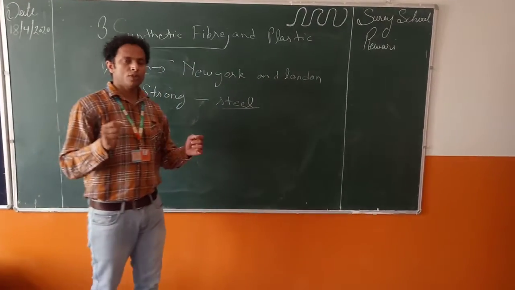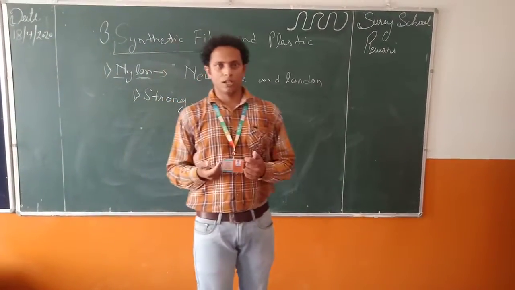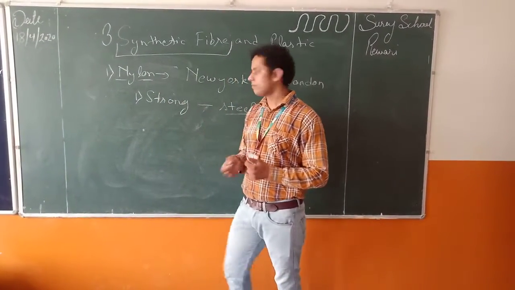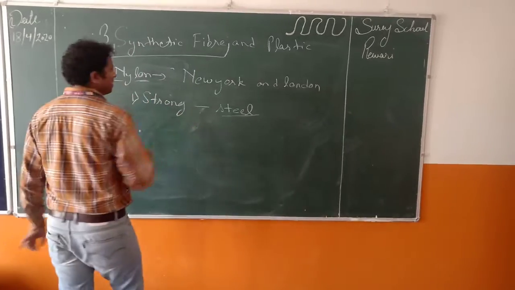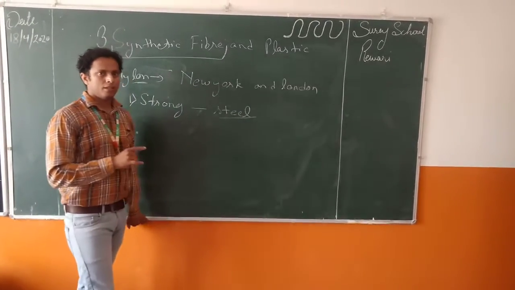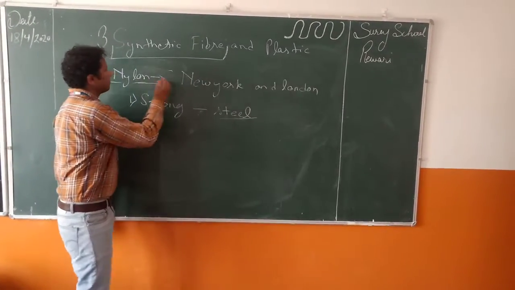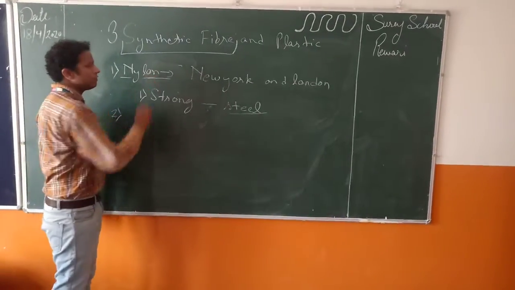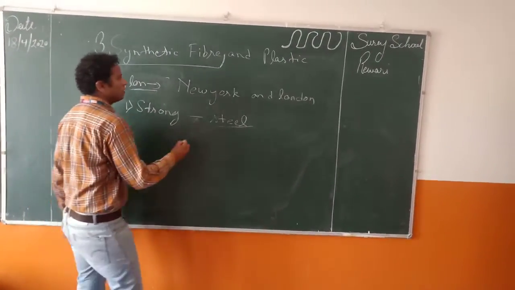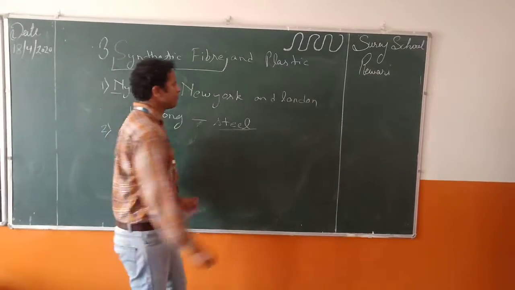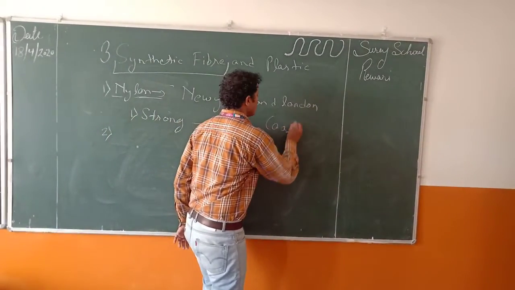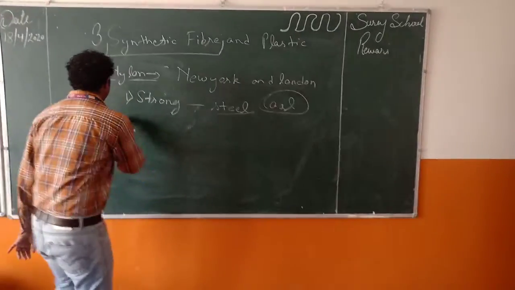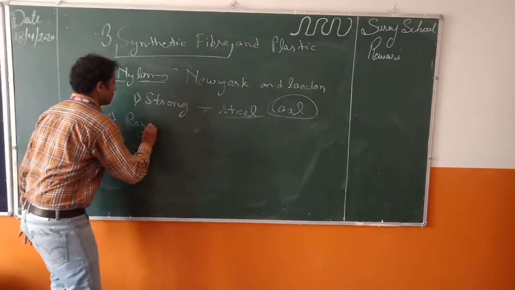If we take the same size of nylon and steel, nylon is stronger than steel. This is the first man-made synthetic fiber. It is made with the help of coal.